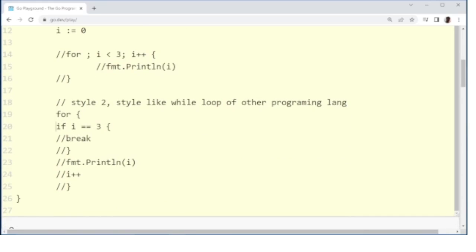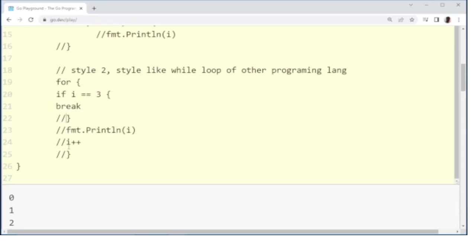last style. We don't have any while loop in Go. We can use this for loop like a while loop. Just a minute, I will explain.